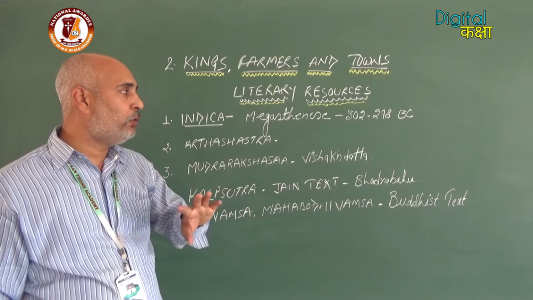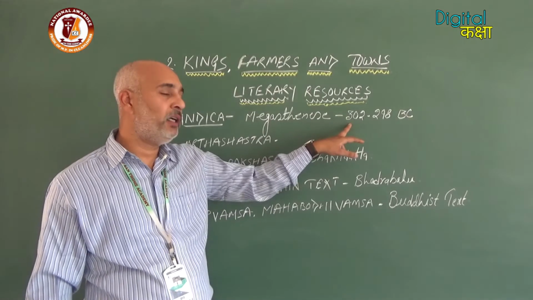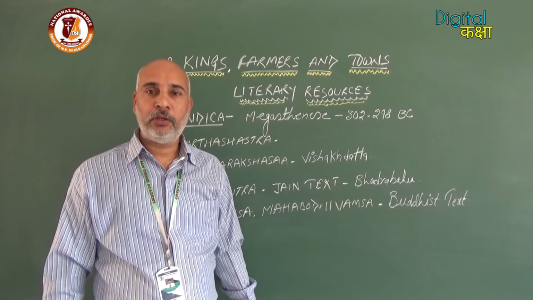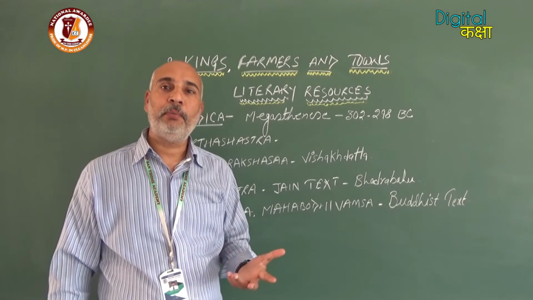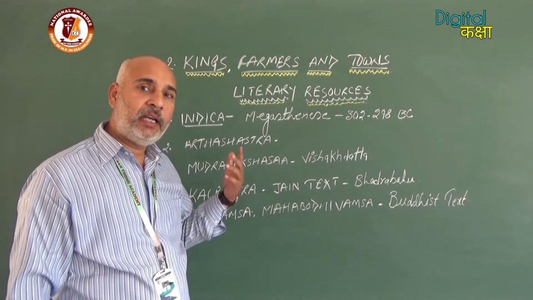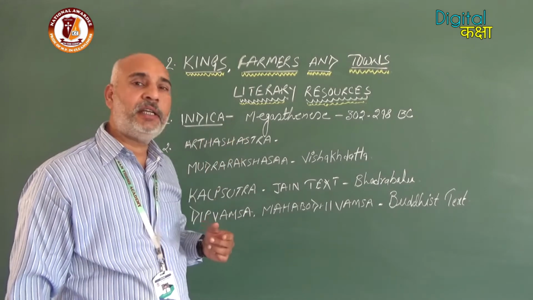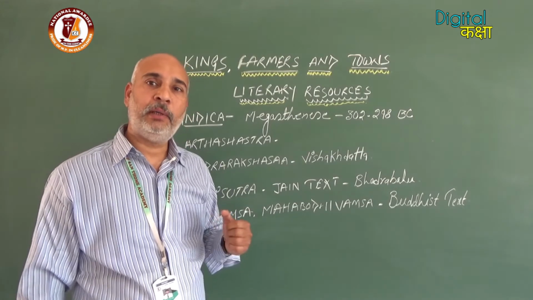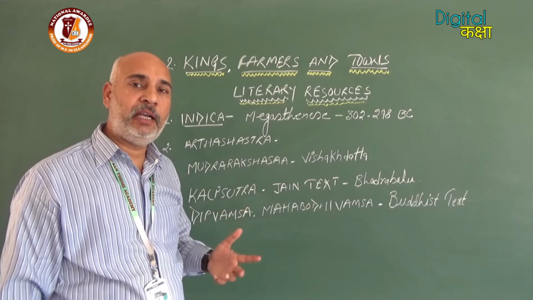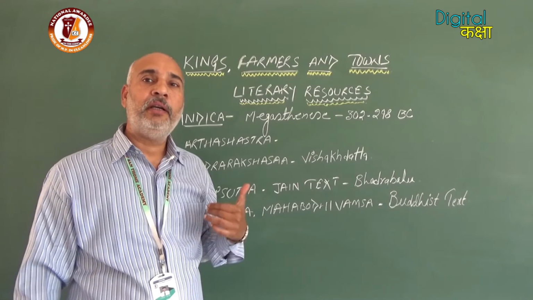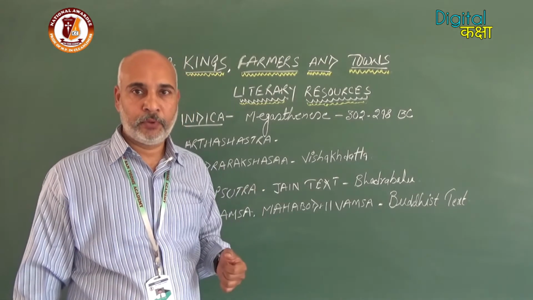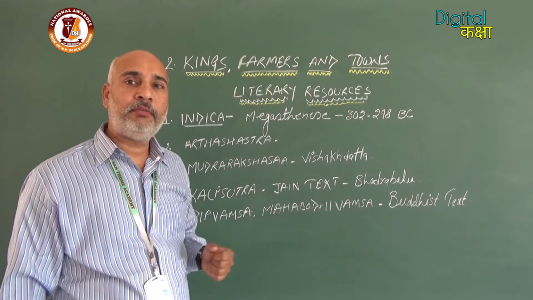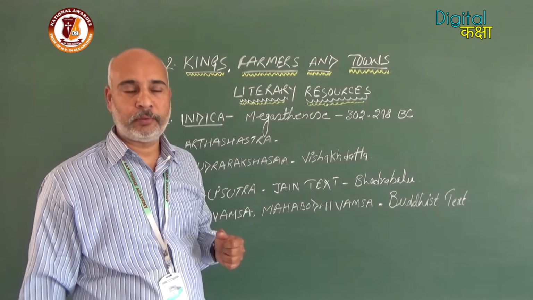He spent almost 4 years, from 302 to 298 BC, and lots of administrative information is available through this Indica. The actual copy is not available, but some of the contents are available in different Greek books. Because he was contemporary to Chandragupta Maurya, it is one of the important resources.